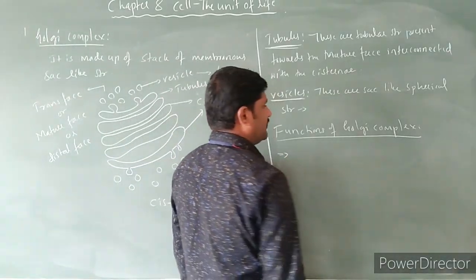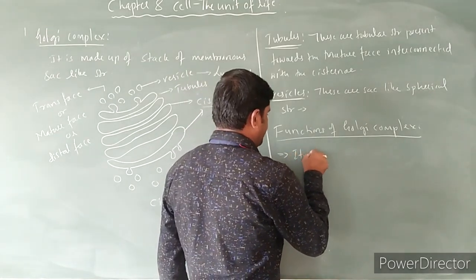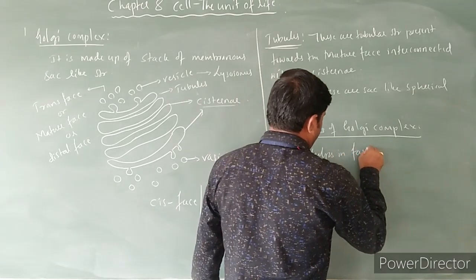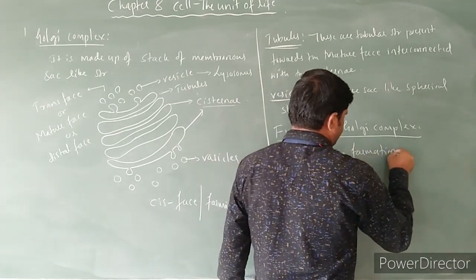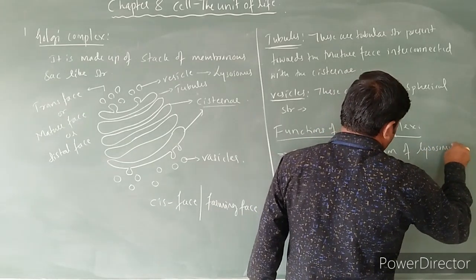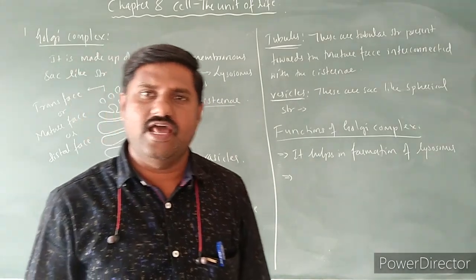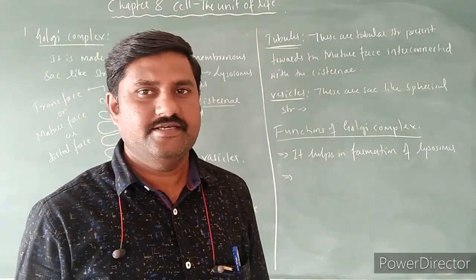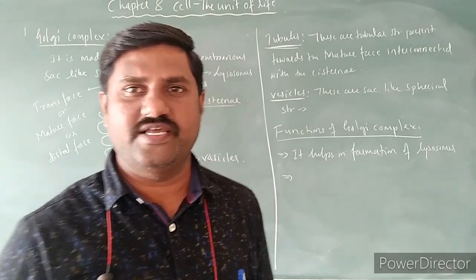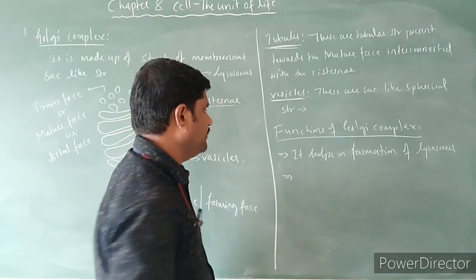Hence, the first function of the Golgi complex is that it helps in the formation of lysosomes.